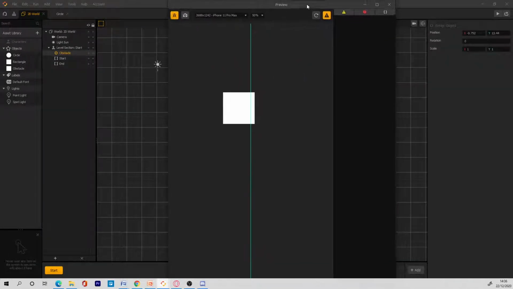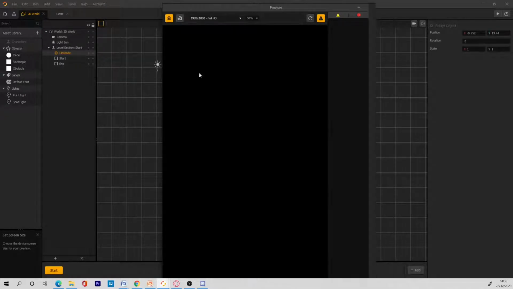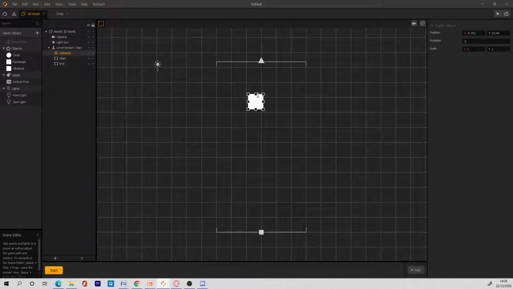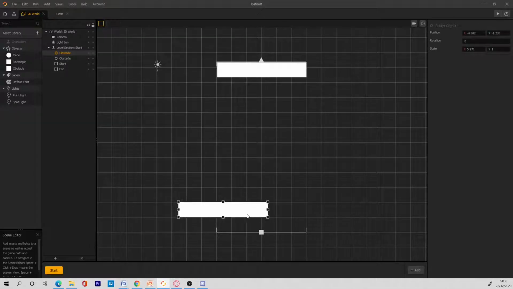Okay, this is how the game looks right now. I'll change it to the HDMI full, which will show the game in full screen. So now we have just a cube and some lines. These lines are because we have the debug opened. So I'm going to close this now, and I'm going to make a top layer for the obstacle, and then duplicate this and make a down layer.